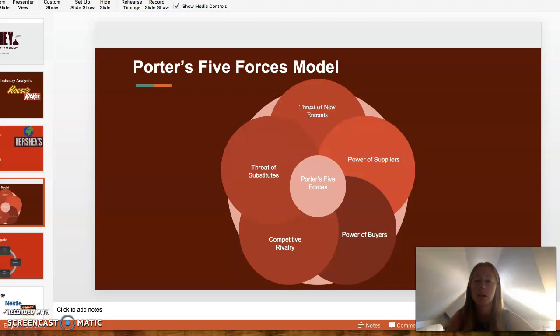The bargaining power of buyers also has a high level of threat in this industry. Consumers are always looking for the best products at the best prices. The Hershey Company adjusts their prices and product sizes to accommodate for increased costs due to raw materials fluctuating, like I already mentioned. If the price is too high, buyers may need to look to substitute products in the confectionery market. There are several competitors and several products in this market, so the switching costs are low and consumers may need to switch. So this is a concern.